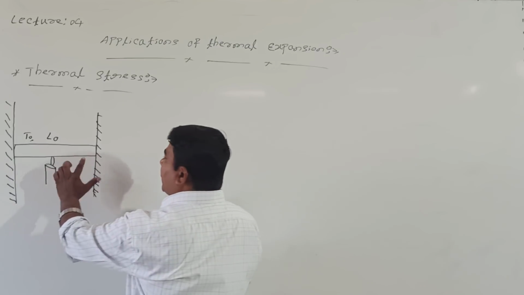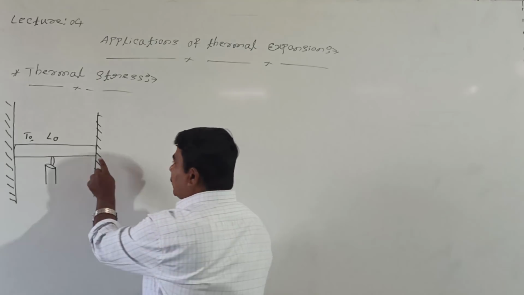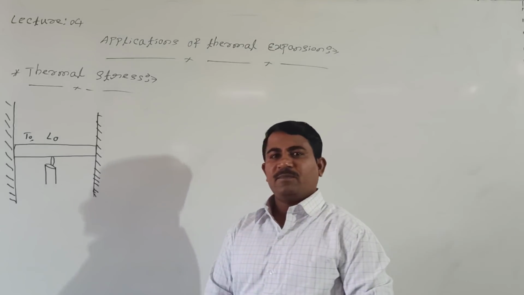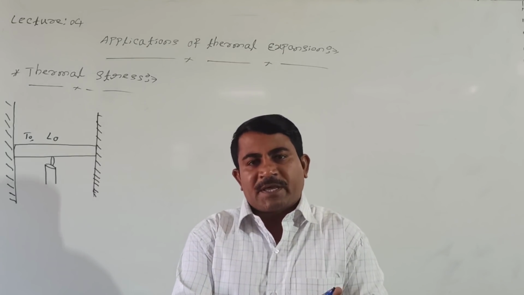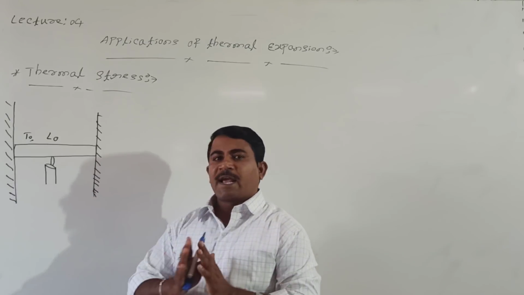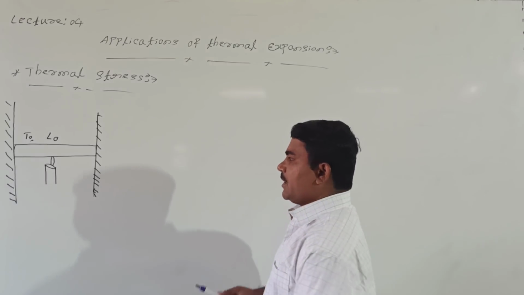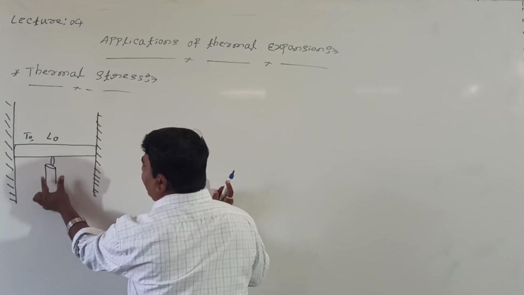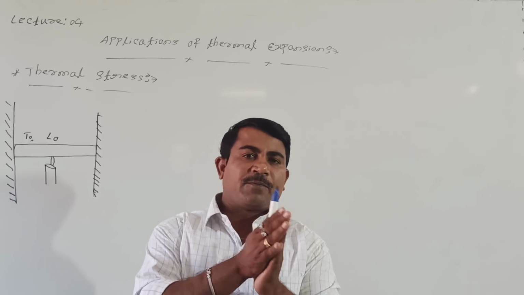When heat is provided, the length changes, but in this case there is no space to increase the length of the rod. When there is no space, this metal rod is slightly allowed to bend at the increase in temperature. Due to the excess amount of heat, the metal rod is slightly allowed to bend.